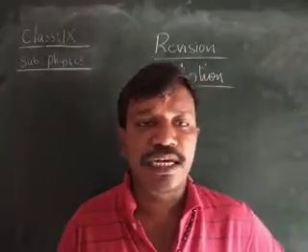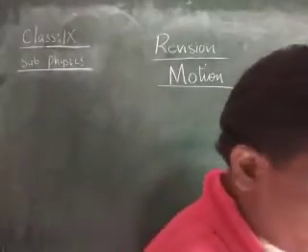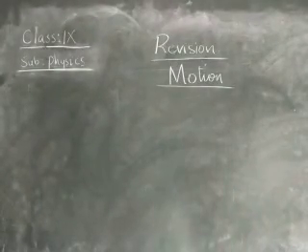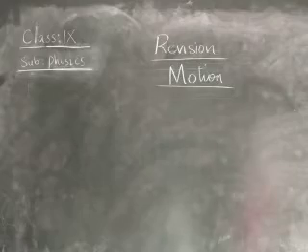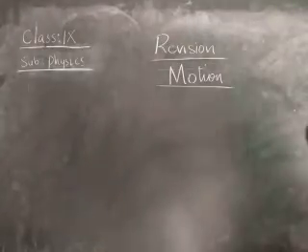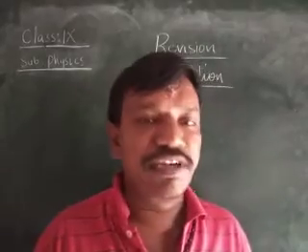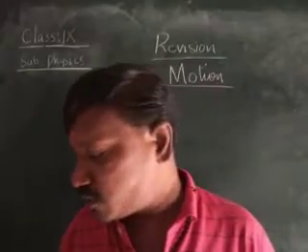Like this, we learn the differences between distance and displacement.